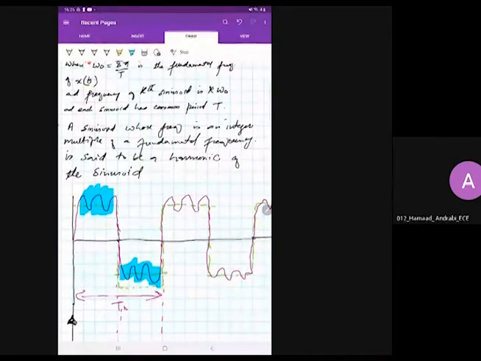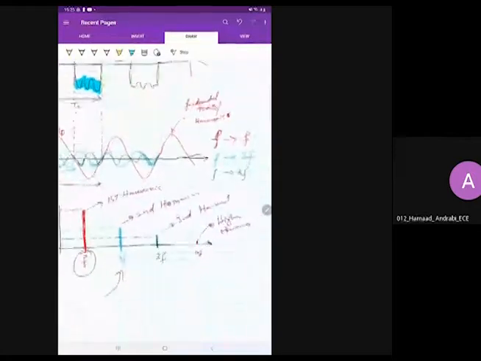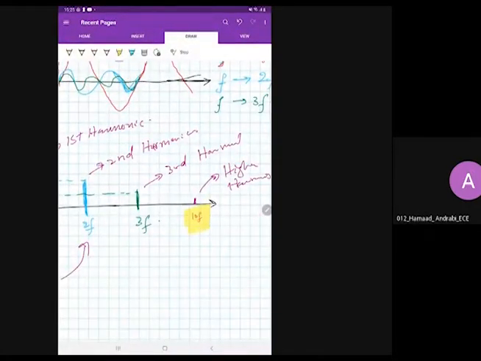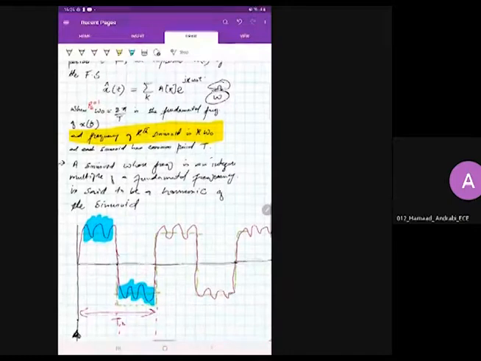Even I have already shown you the frequency of the kth sinusoid. That means the frequency of the kth harmonic is k times omega naught. Okay, this is the 10th harmonic. What is the frequency? It is 10 times f or 10 times omega naught. That is why I wrote there that the frequency of a higher harmonic or kth harmonic or kth sinusoid is k times omega naught. And each sinusoid has a common period equal to t.